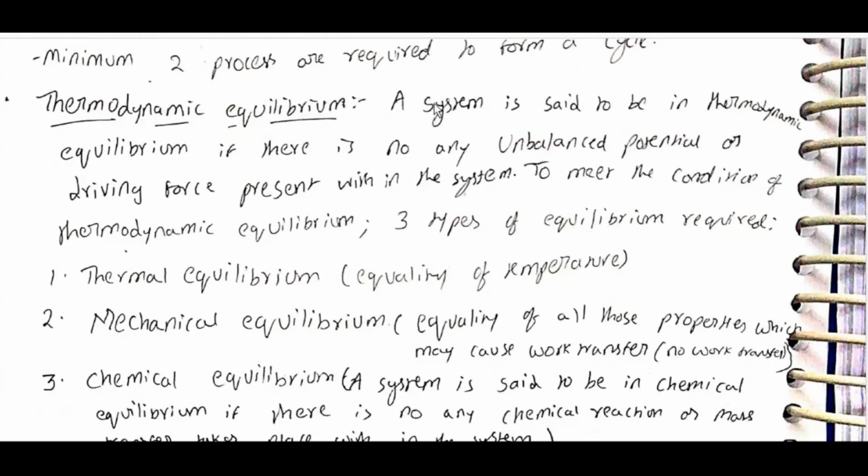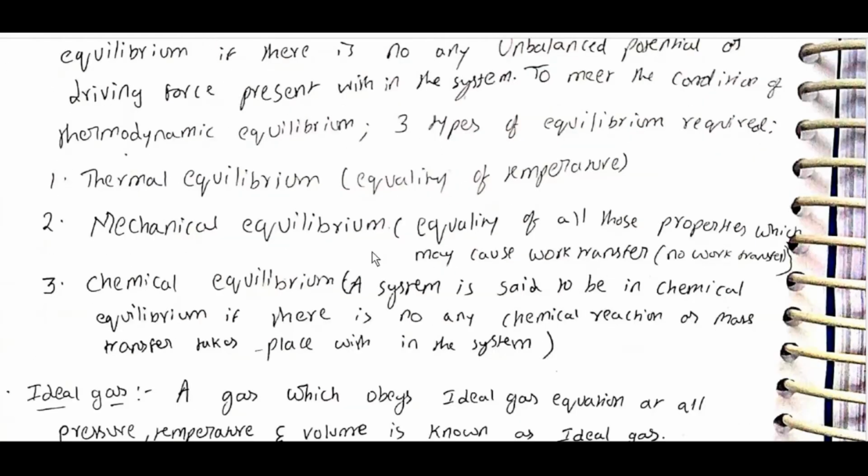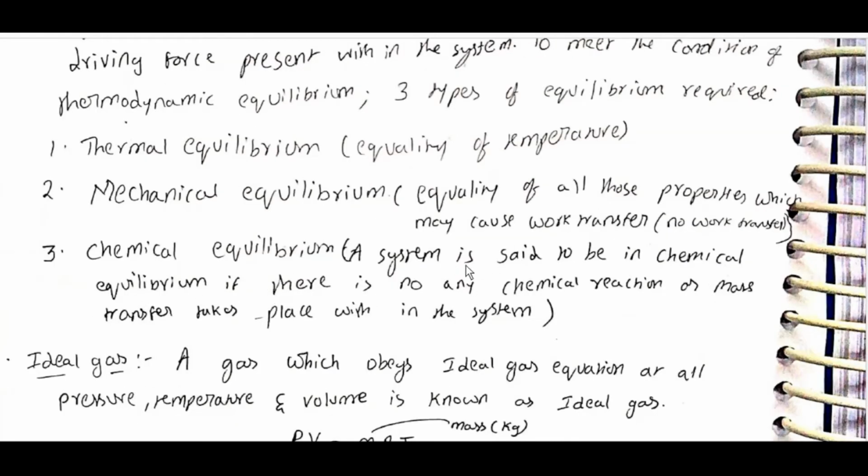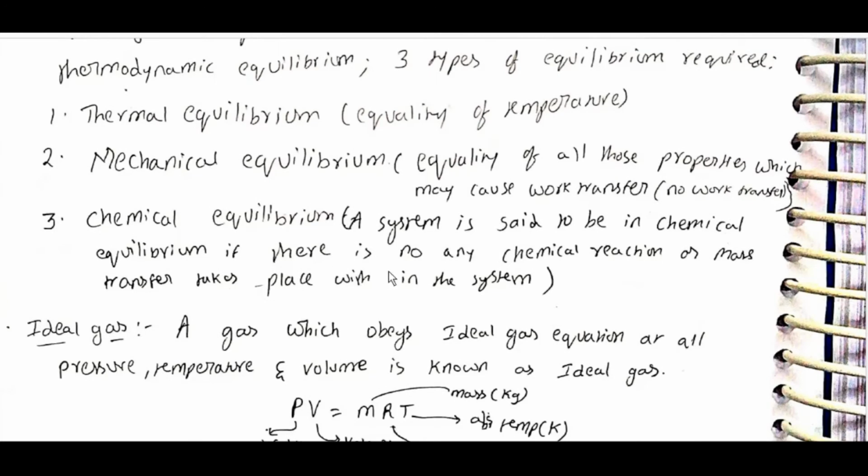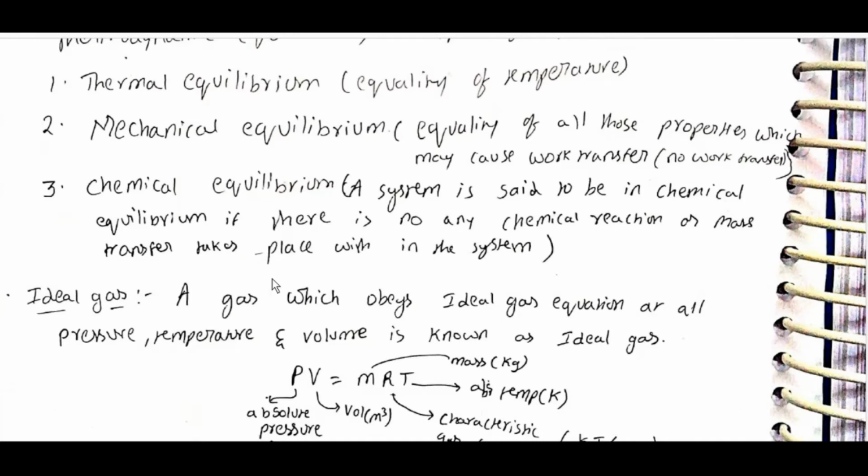Thermodynamic equilibrium. A system is said to be in thermodynamic equilibrium if there is no change, that is, no unbalanced potential or driving force present within the system. To meet the condition of thermodynamic equilibrium, three types of equilibrium are required. Thermal equilibrium: equality of temperature. Mechanical equilibrium: equality of all properties which may cause work transfer, so no work transfer. Chemical equilibrium: a system is said to be in chemical equilibrium if there is no chemical reaction or mass transfer taking place within the system.